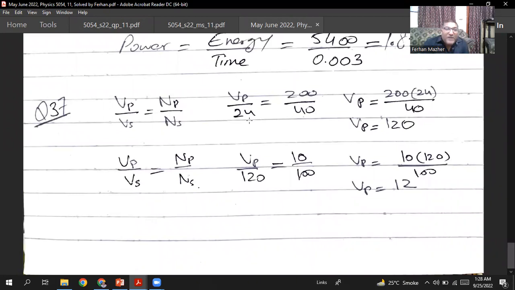The voltage in the primary divided by the voltage in the secondary is equal to the number of turns in the primary divided by the number of turns in the secondary. So the voltage in the primary divided by 24 equals 200 divided by 40. So the voltage in the primary will be 200 multiplied by 24 divided by 40, and that will be 120. So the voltage here is 120.